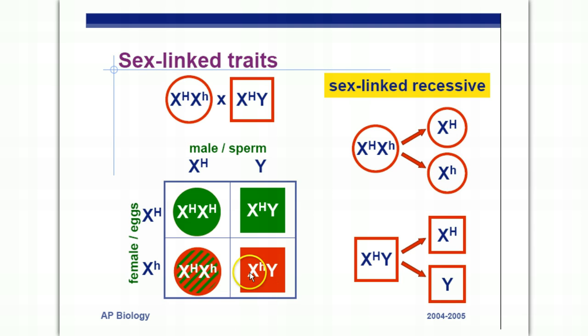So if this boy gets the hemophilia gene, he has the Y chromosome that doesn't really help him, he's going to have hemophilia. For females, they become carriers. For males, they actually exhibit the disease. And that's unfortunately for guys.